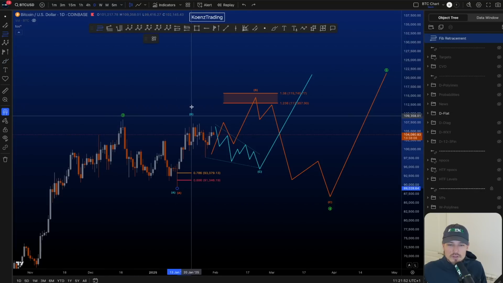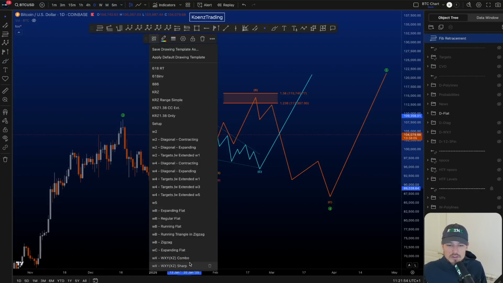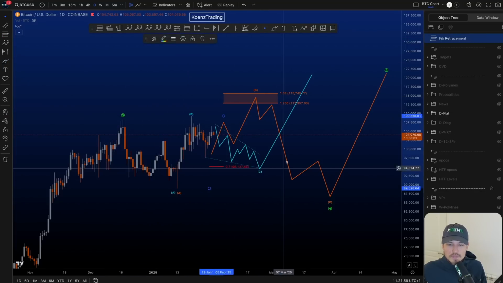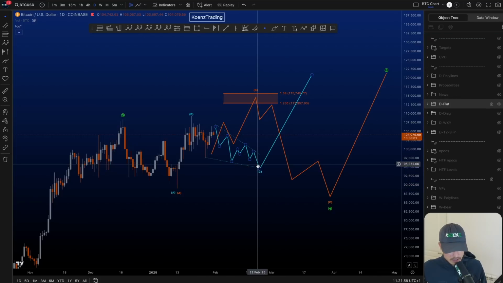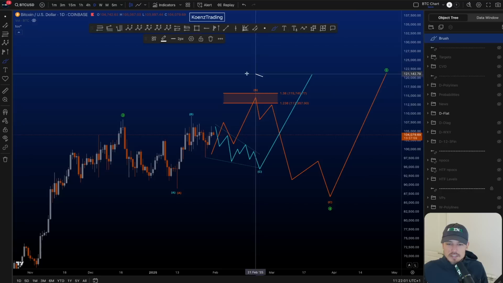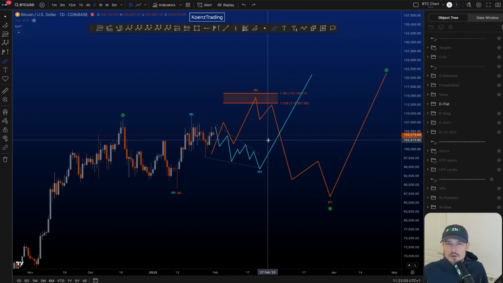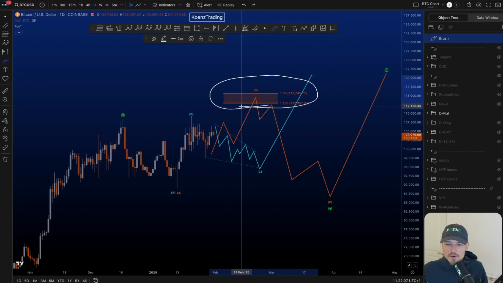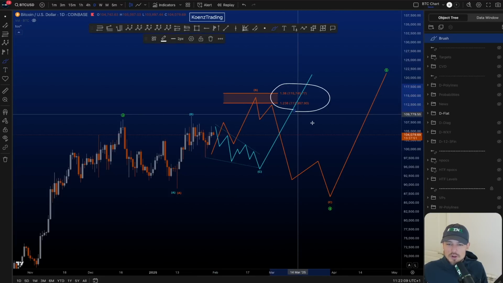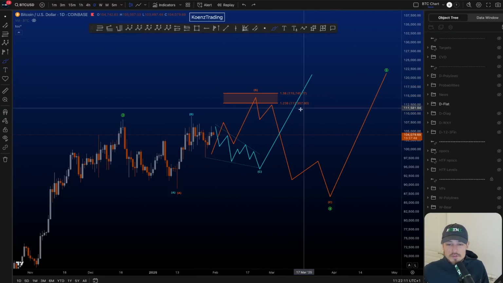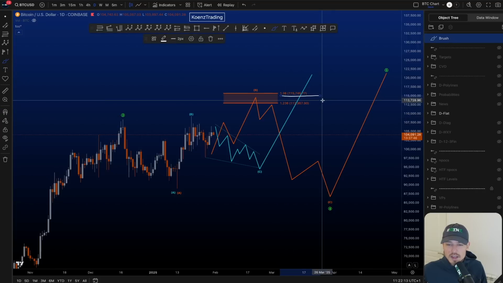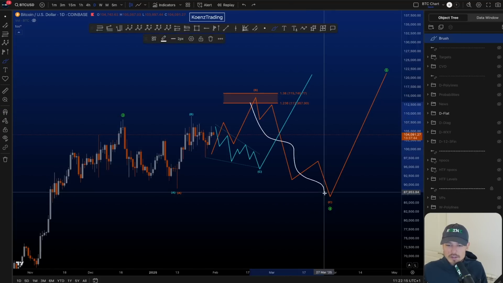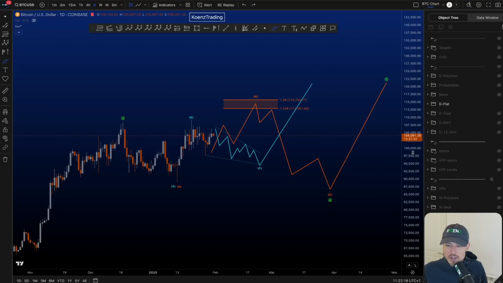The moment, if price would move down, we touch the 0.7 at 95.1K, the probabilities for the expanded flat go down significantly, right? Now, the most common target for wave B of an expanded flat is between the 1.236 and the 1.38 Fibonacci, 112.9K, 115.8K, and then you want C down and continuation up later.